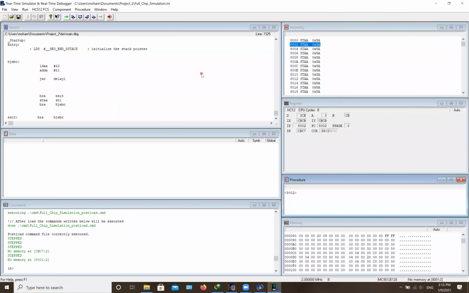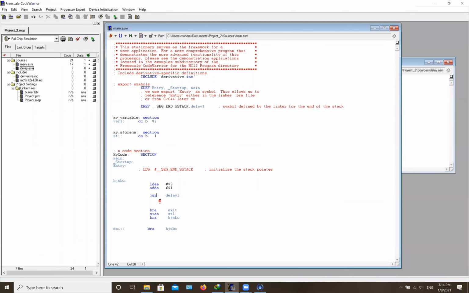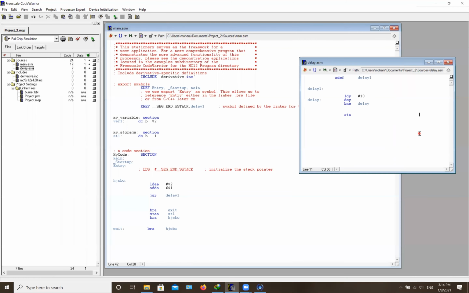So, as you saw, you can really see what's happening in the JSR since I'm using the simulation part of the program. Now, I don't have the actual board in front of me. Otherwise, I would be able to see the JSR delay one automatically. So, to fix that, there is another instruction that we can use. But if you use the JSR here and use the RTS, the program is gonna work perfectly fine.